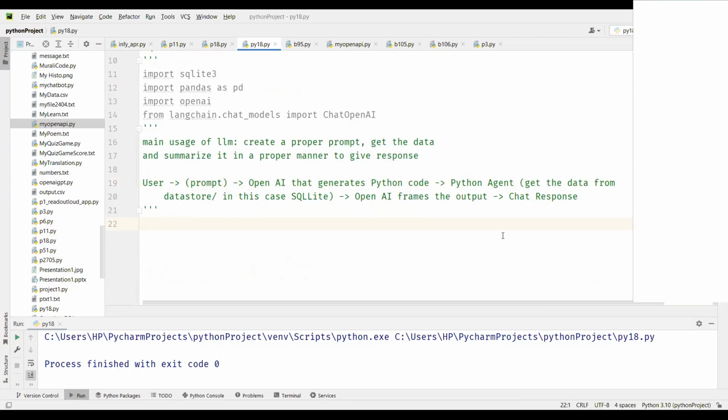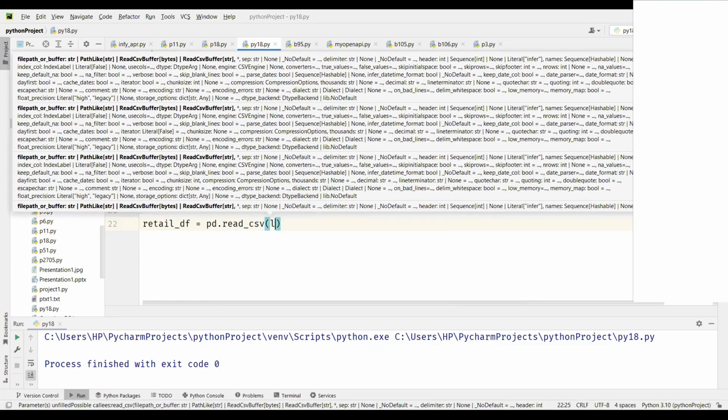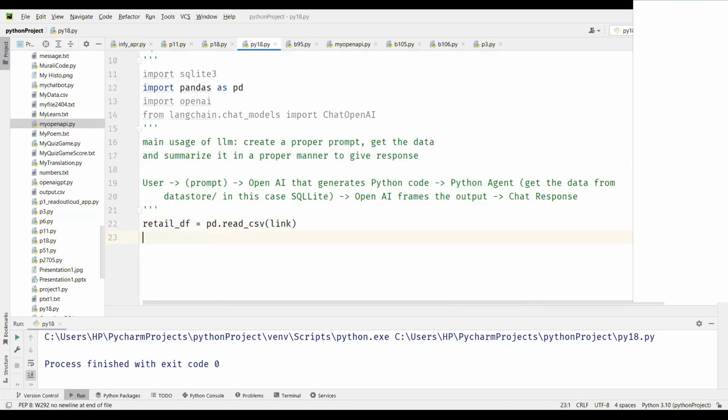So I'm going to call this, let's say, retail data frame. I'm going to call this retail data frame equal to pandas, pd dot read CSV file. The file is in the link, isn't it? Done.